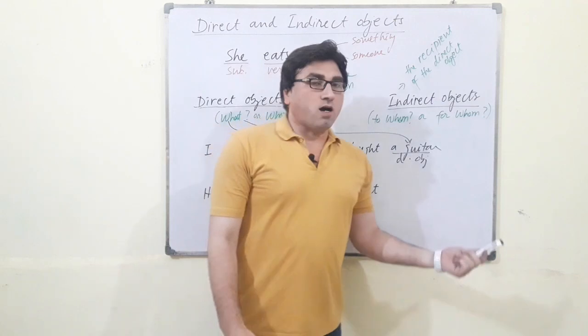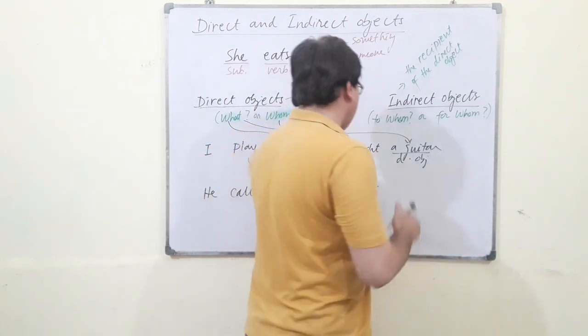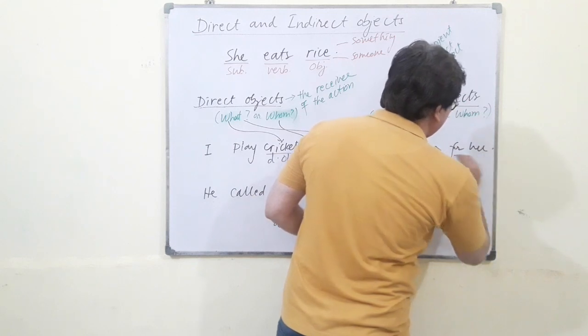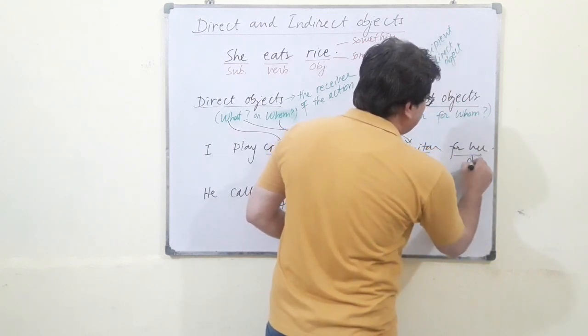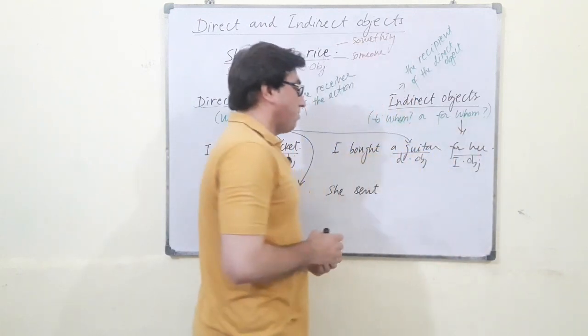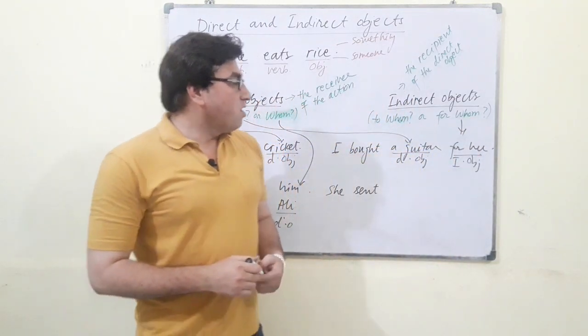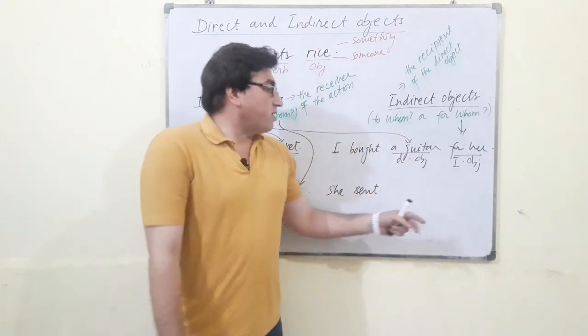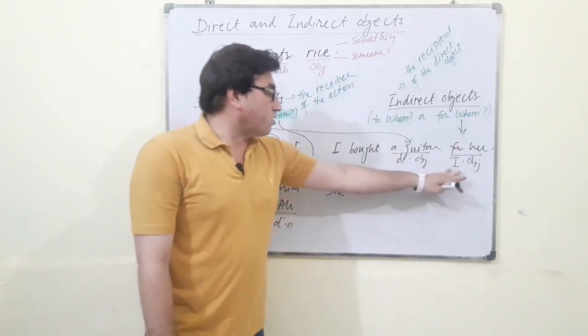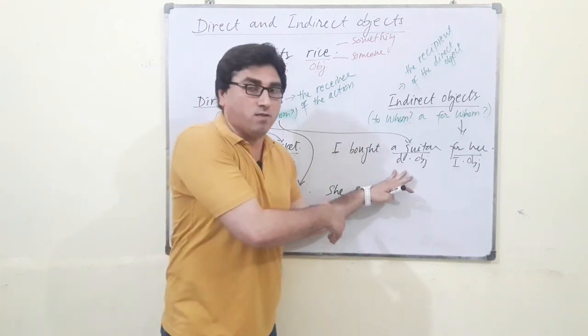I bought a guitar for whom? So I bought a guitar for her. But this is the object that answers the question for whom. That is why it is called an indirect object. I told you earlier that an indirect object can't stand alone. Here you can see that I use a direct object before an indirect object.